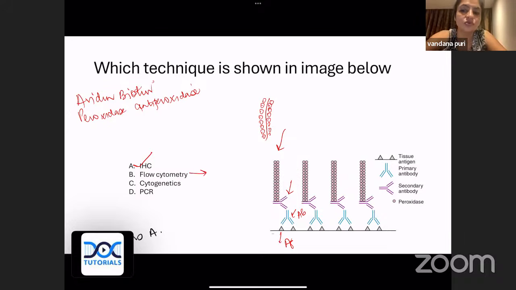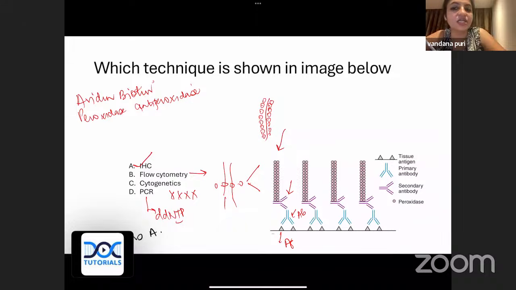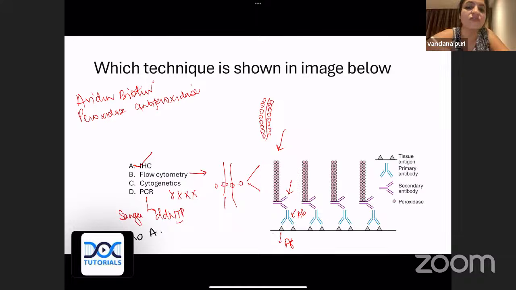Please remember, when they give you flow cytometry, they'll show equipment like this, in which the molecule is passing and scattering in two directions. So that is flow cytometry. Cytogenetics, you know, chromosomes are arranged in decreasing order of length. And for PCR, they will decide the technique. They can give you Sanger, which is a repeatedly asked question. Please remember, what is the methodology of Sanger's sequencing? This is the chain termination method, because we add ddNTPs, dideoxy NTPs, due to which the chain terminates. So Sanger technique can be given. These are 4 common techniques which can be given to you in the exam to identify.